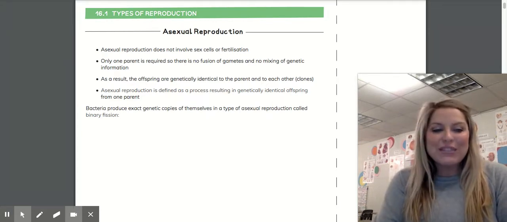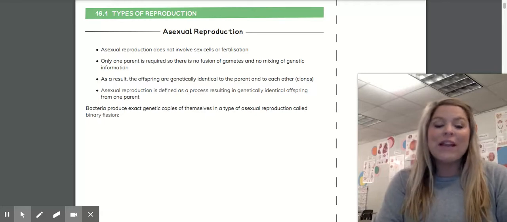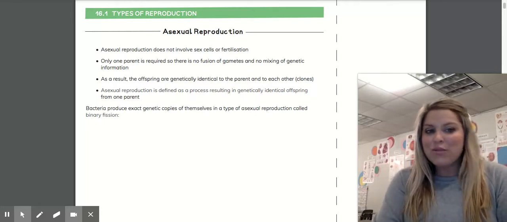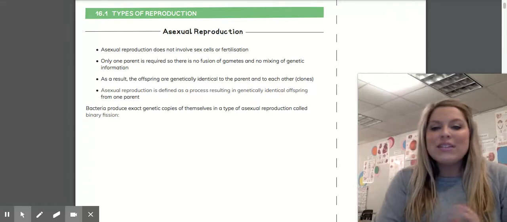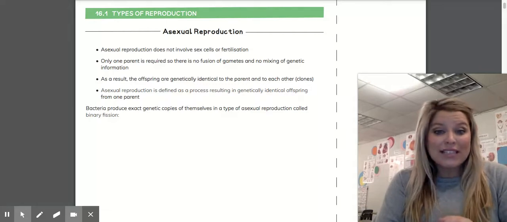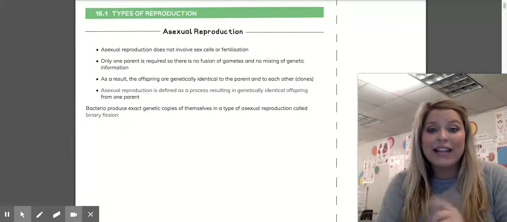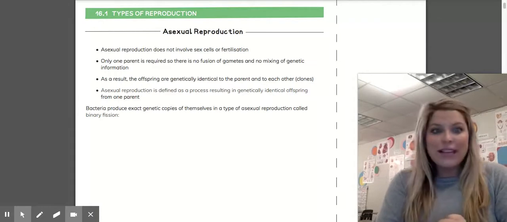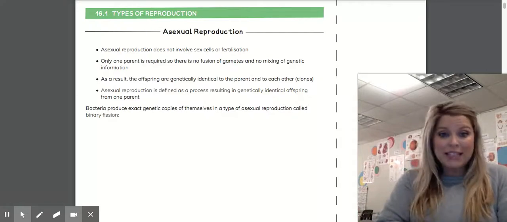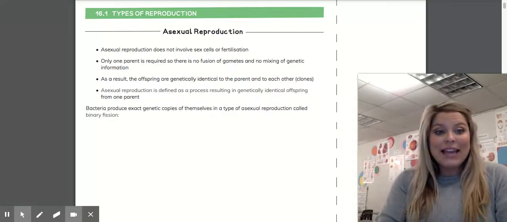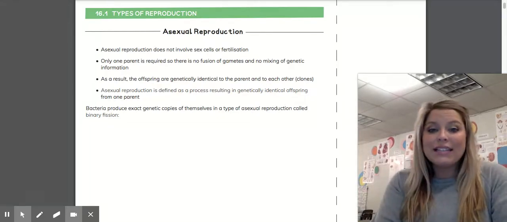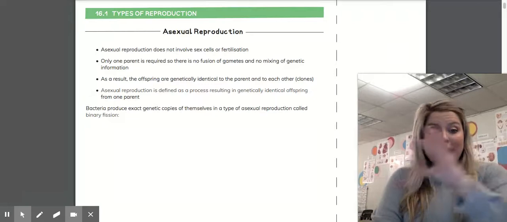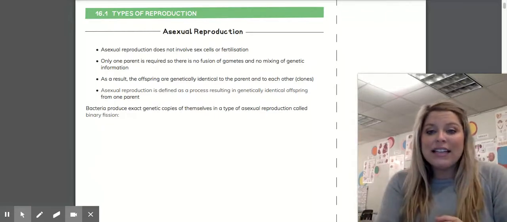Now, when we're looking at this first section, section 16.1 Asexual Reproduction in plants, we need to cover what it means to have asexual reproduction. This ultimately means that it does not involve sex cells for fertilization, so only one parent is required. There's no fusion of gametes and no mixing of genetic information between two plants. So ultimately, plants can form new plants from a parent plant that are genetically identical to the parent and the offspring. So offspring and parent are genetically identical.